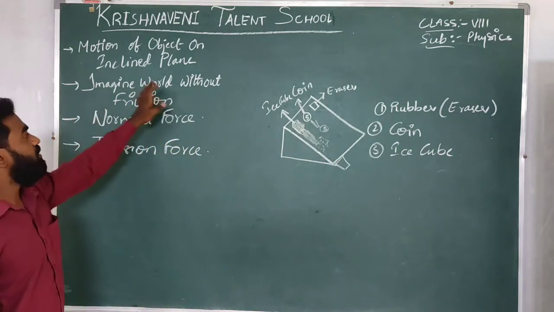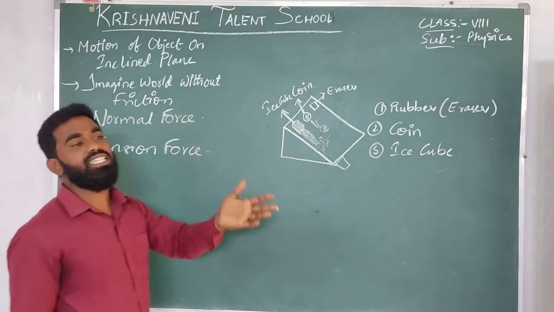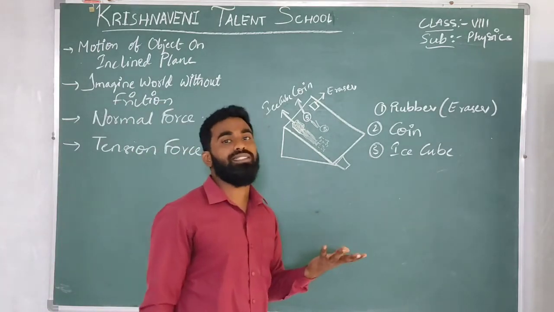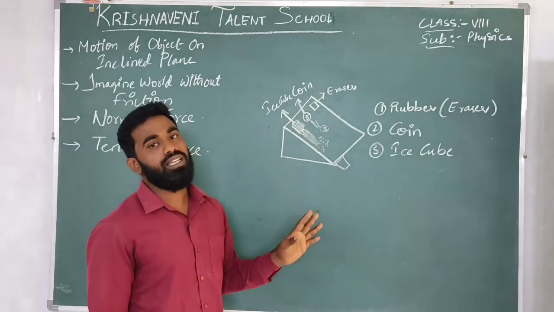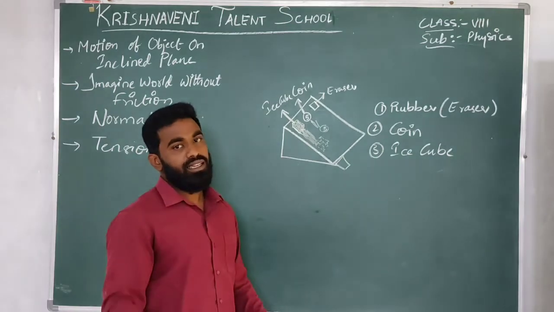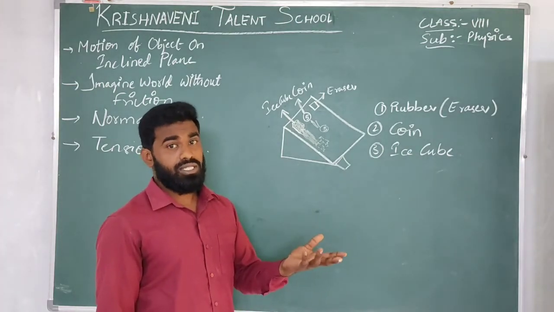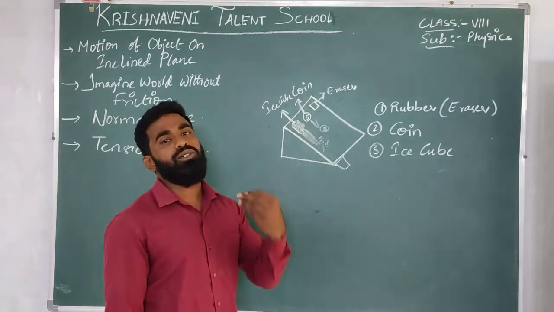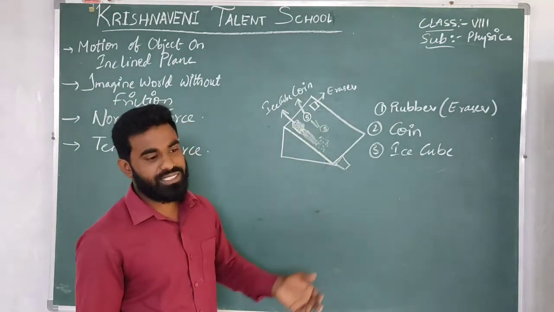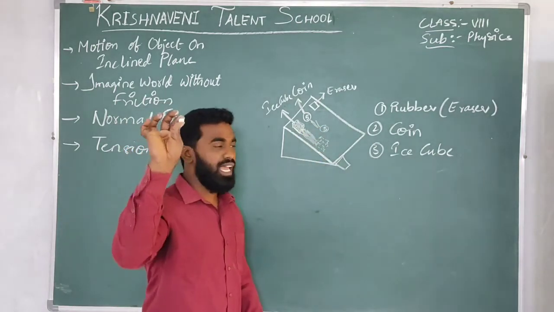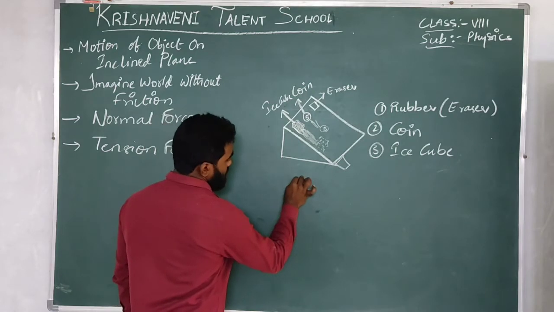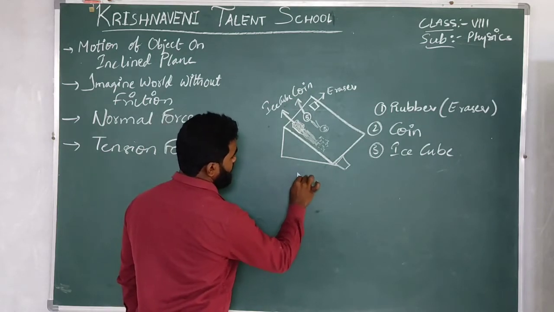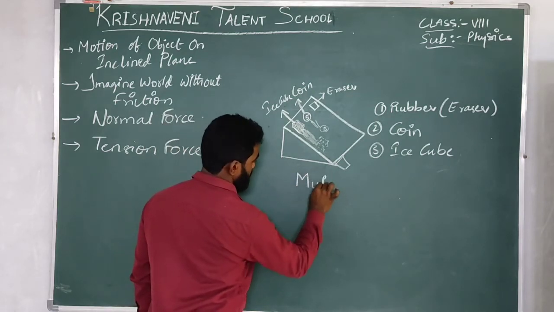Next, imagine the world without friction. Let us think that if there is no friction in the world, what happens? Can we walk? No. Can we hold the pen? Can we read? Can we jump? No, we can't do any work. As there is friction, I can hold the chalk piece. Due to the presence of friction, I can write something here.